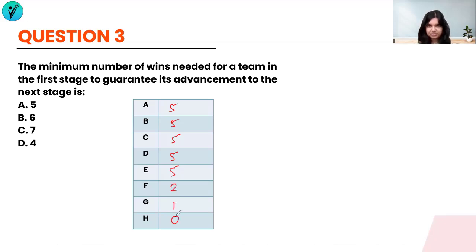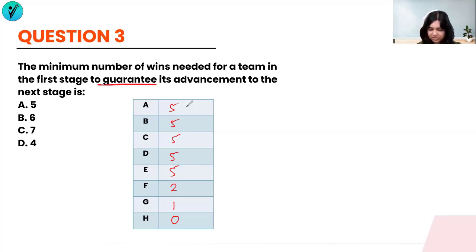This is what we had seen in the previous one. We want to make sure that there is a guarantee that you go to the next stage. Is there a guarantee at 5? One of the teams that scored 5 still gets eliminated. So there's no guarantee that if you score 5 wins, you will definitely get into the next stage.